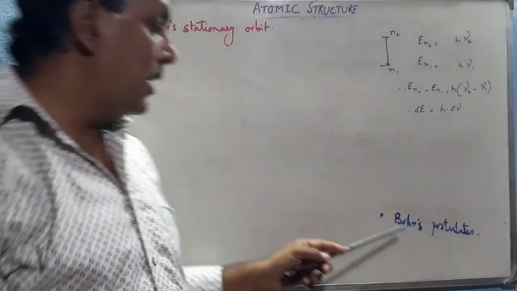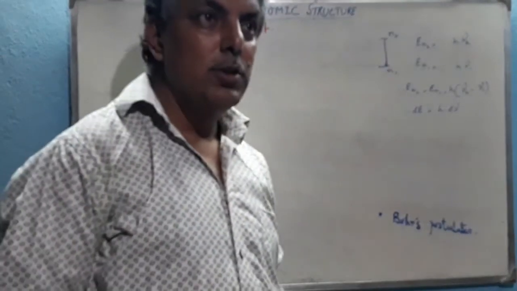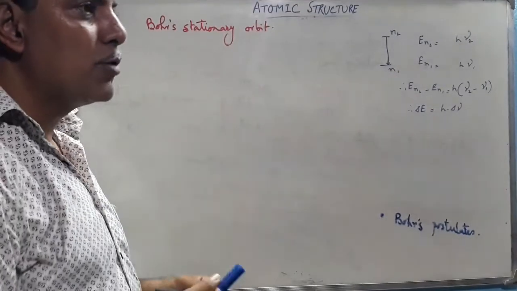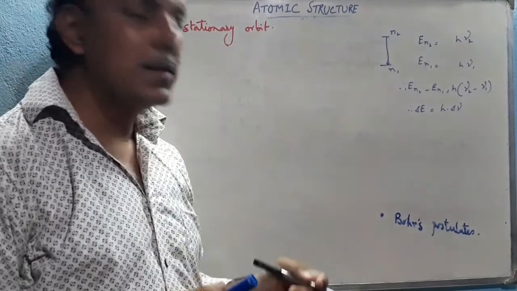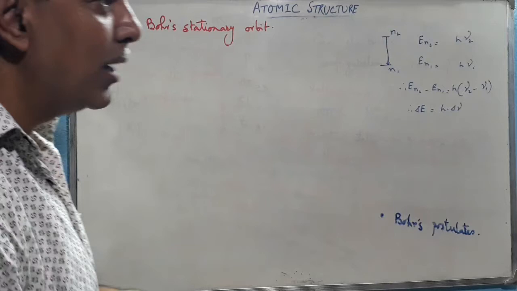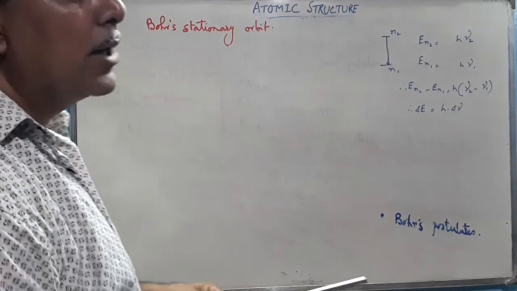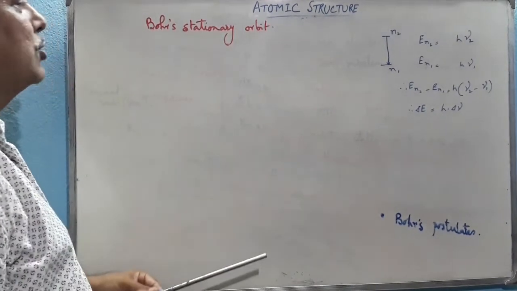Now we come to the last topic, Bohr's postulates. After Rutherford's model, we have already seen the two limitations. Now Bohr's postulates. Bohr gave the atomic model.